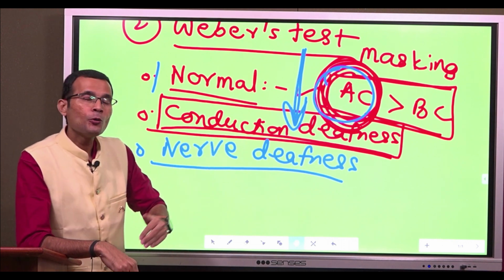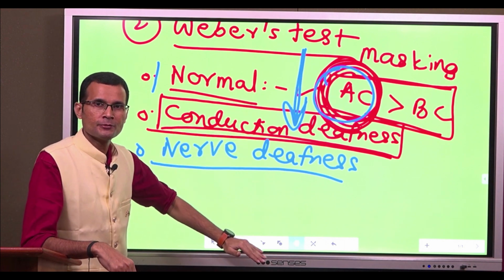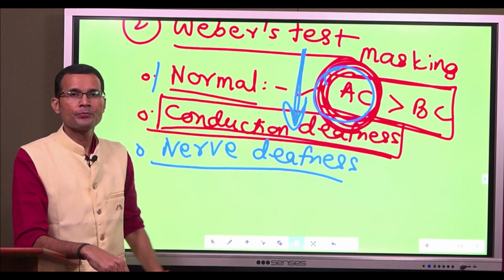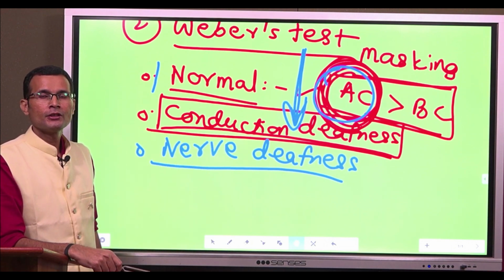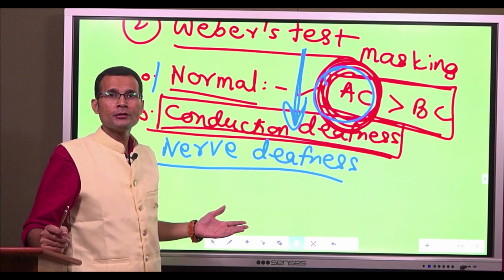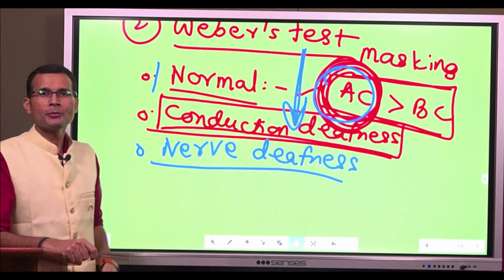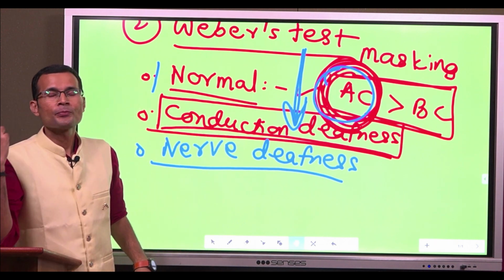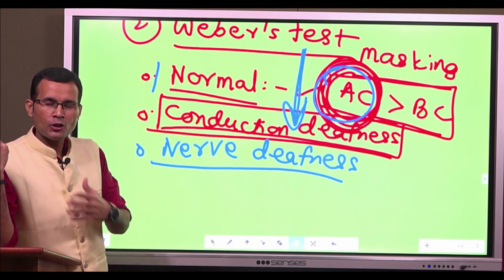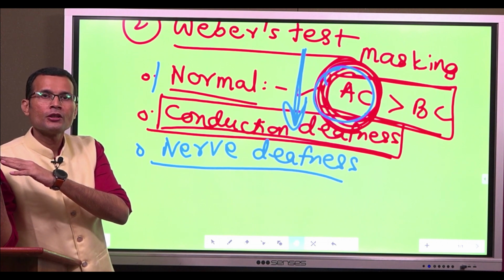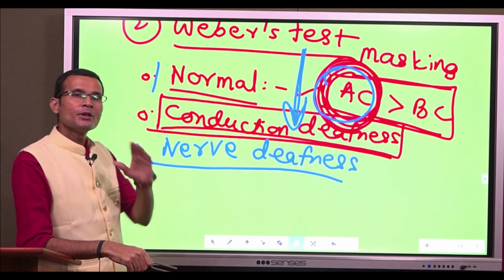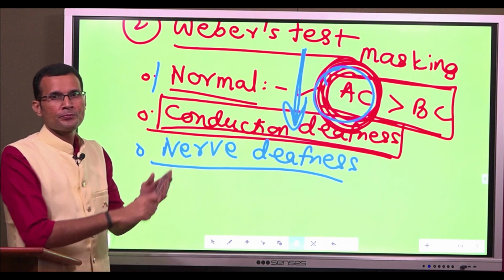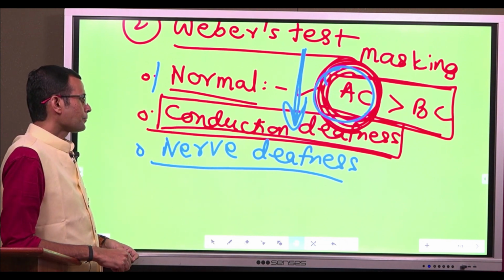So that is how, after performing the Weber's test, you can go back to Rinne's test and confirm your finding of the Weber's test, because sound lateralizing to one ear gives you two possibilities: either conduction deafness of that ear or nerve deafness of the other ear, therefore sound lateralized to the normal ear.